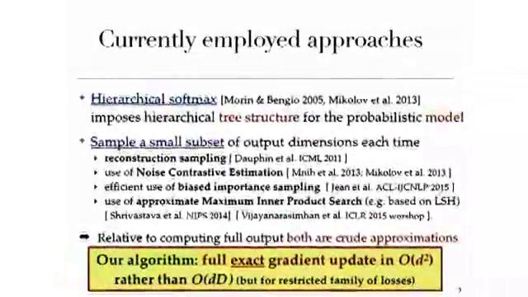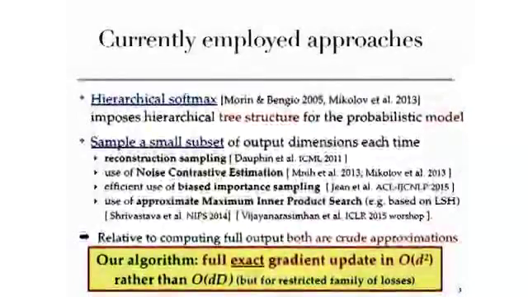So what I'm going to show is that it's possible to compute the full exact gradient, so no sampling, nothing, in O(d²), where d is the dimension of the representation, not of the output, rather than O(D times d). But with a caveat: that's going to be for a restricted family of loss functions.